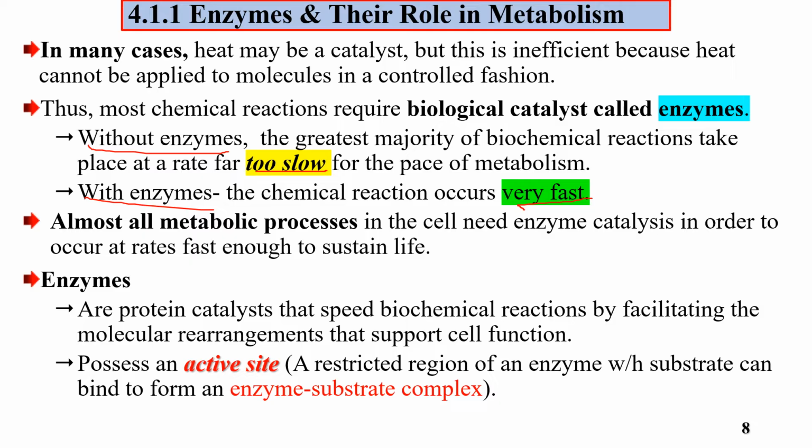So when we conclude from this, the function of enzymes is to speed up chemical reactions, or catalyze reactions. Almost all metabolic processes in a cell need enzymes to speed up reactions, to finish the reaction fast, to get or sustain life.